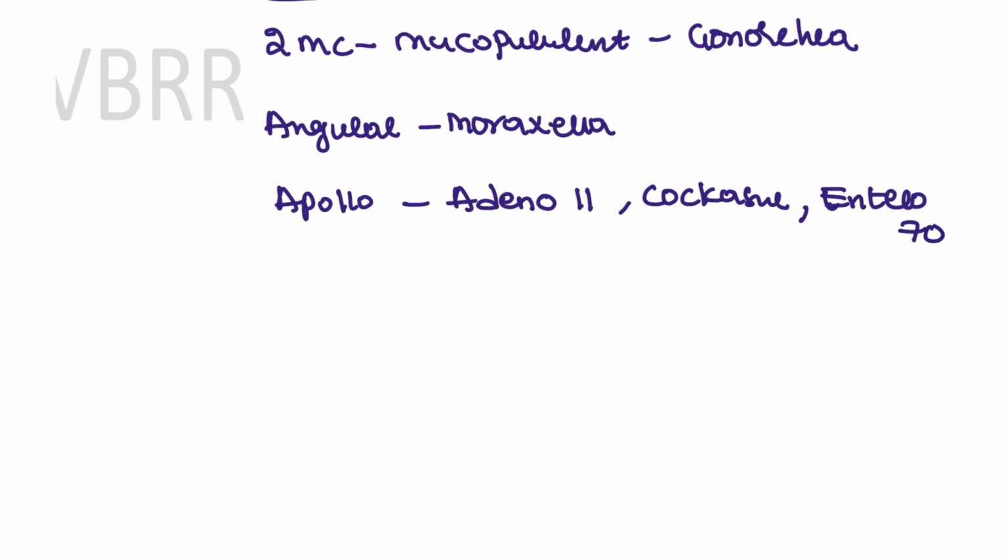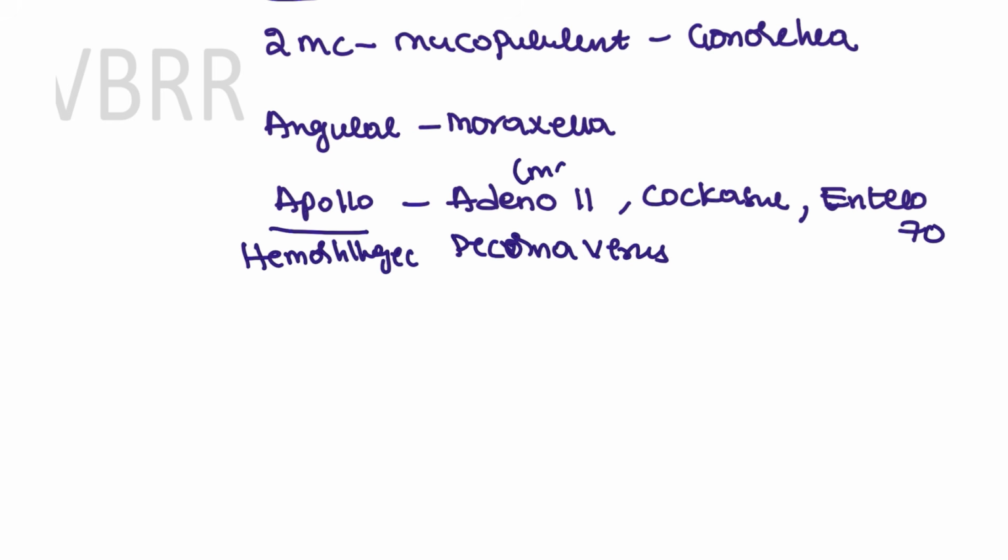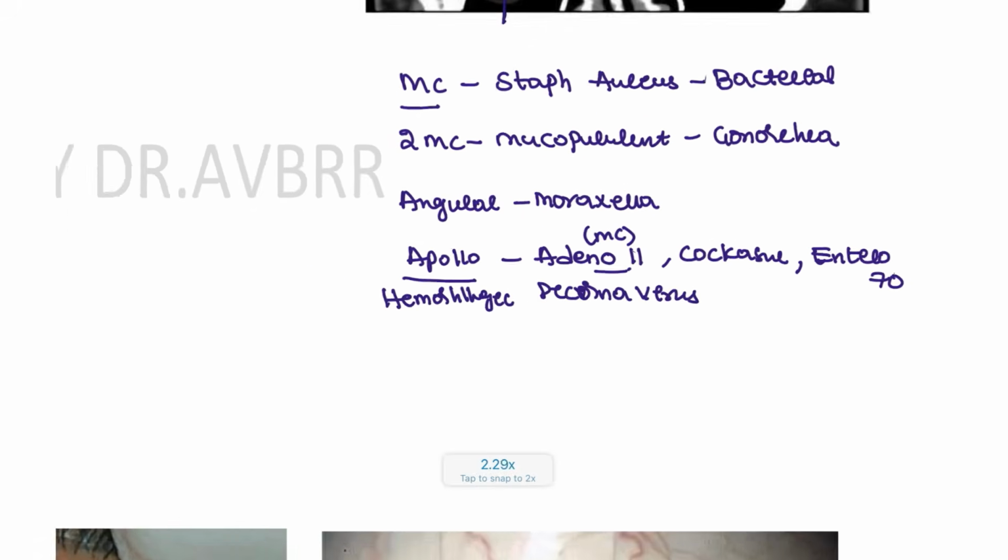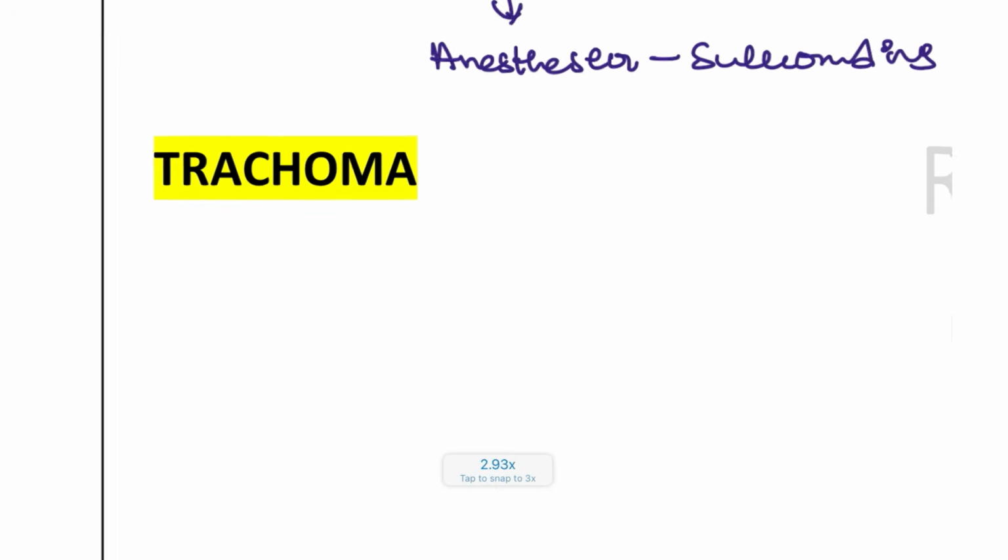These are some of the conditions, and it can be due to picornavirus also. This Apollo virus is known as the hemorrhagic type, only hemorrhagic type, and the most common viral cause is adenovirus type 11. These are the conditions that can be seen. Next, we have the trachoma.